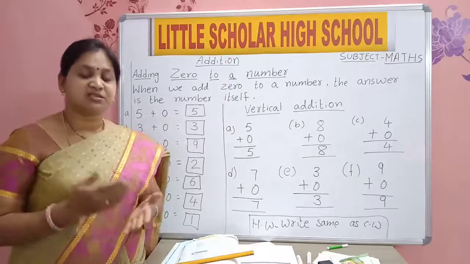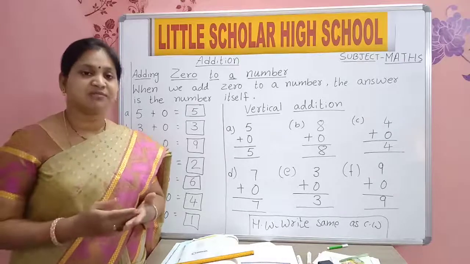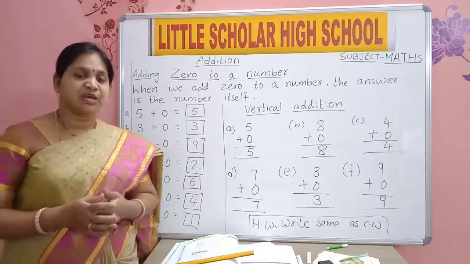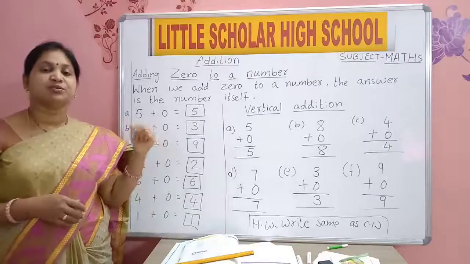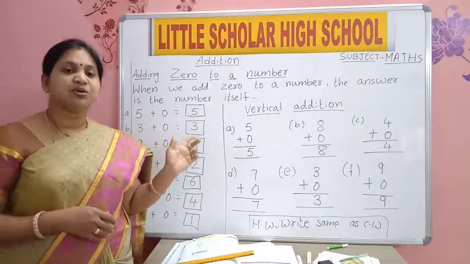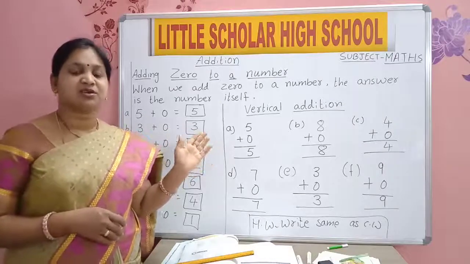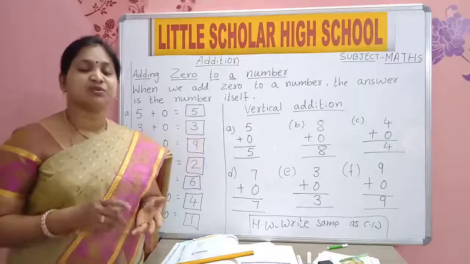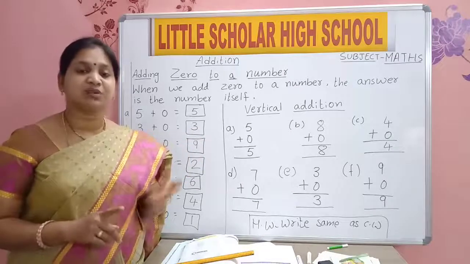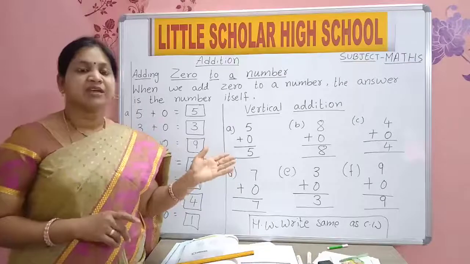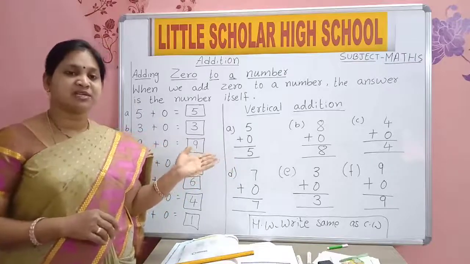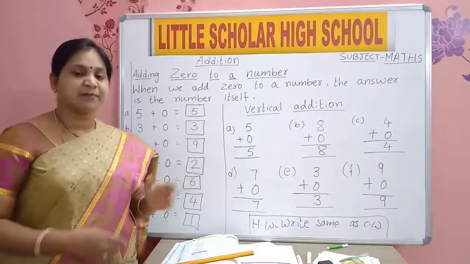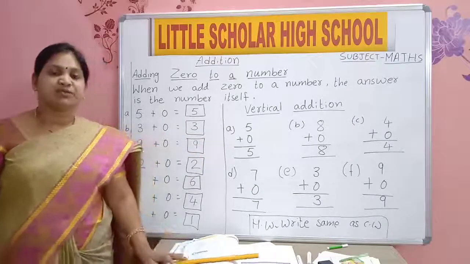Did you understand or not? You can test yourself. Ask your parents to put a few numbers, and you solve them on your own. This is your work. If you do it yourself, you will learn. Don't ask your parents to write. Children, this is your work. If you write classwork and homework, then only will you understand what we are learning. If you ask your parents to write, there is no use. So try to write and learn. Complete your work with good and neat handwriting.